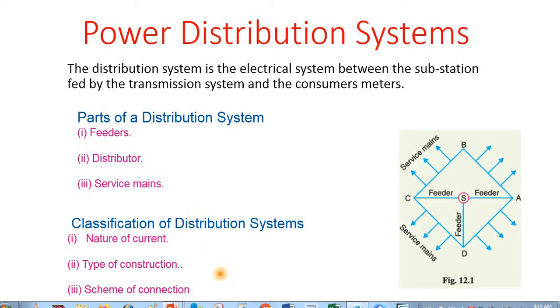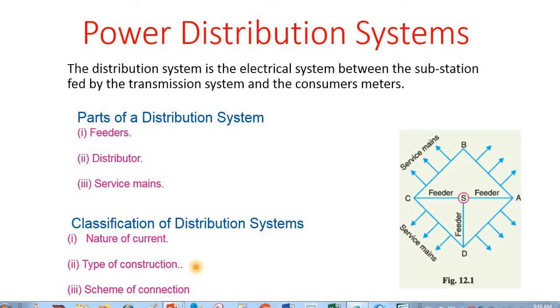And second, the type of construction. The distribution system can be constructed in two ways. Number one is the overhead distribution system, while the second one is the underground distribution system. Overhead distribution system is almost 5 to 10 times cheaper than the underground distribution system because the cost of the cables involved and the laying of infrastructure is quite much costlier.